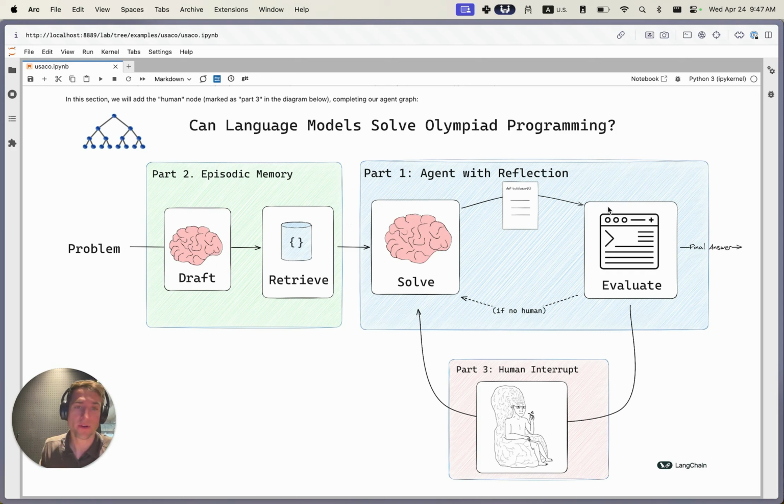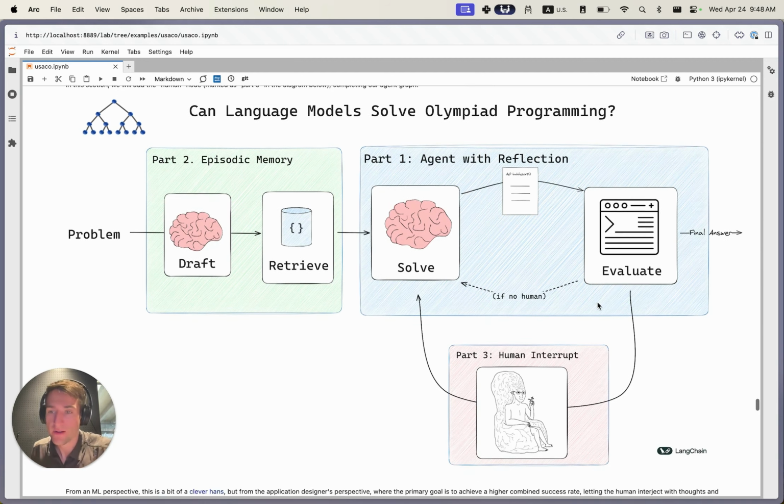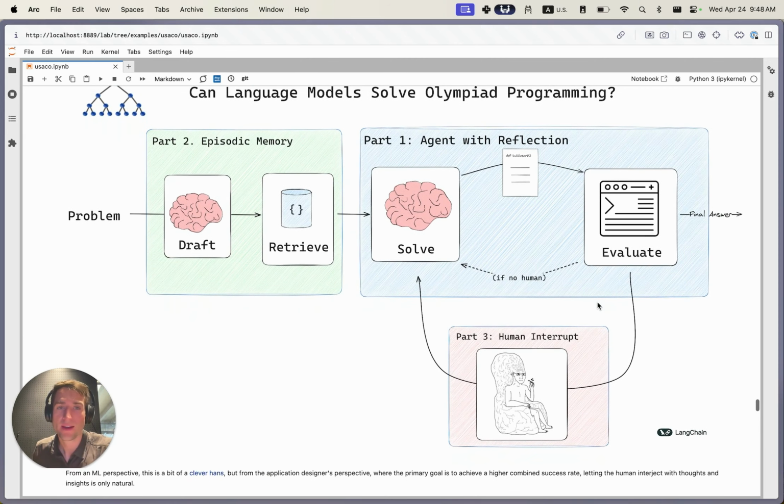It generates the program here. It then runs the test cases on them. Then what we're changing in part 3 is we're going to interrupt here, and then we'll say a human is allowed to then look at the state of the graph at this point, perhaps optionally add a message saying to consider some alternate route, consider looking into a specific part of the generated program, etc.